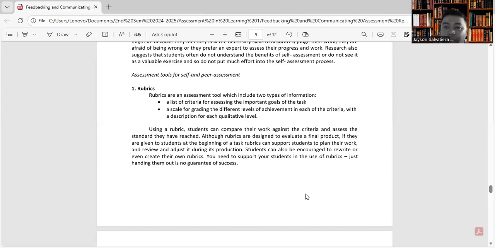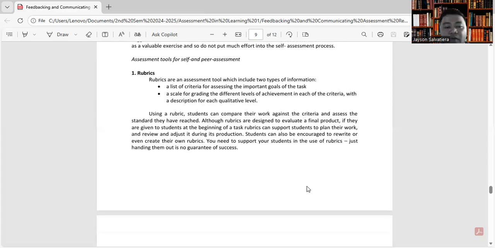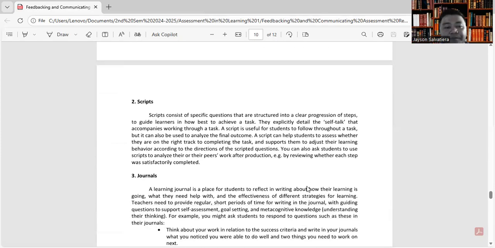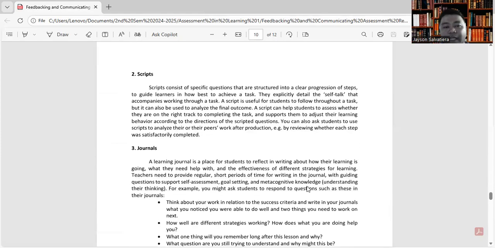Okay? At kung ilan yung points or anong level yung kailangan niyang ma-reach, di ba? So students can also be encouraged to rewrite or even create their own rubrics. You need to support your students in the use of rubrics. Just handing them out is no guarantee of success. Number two, we have scripts.